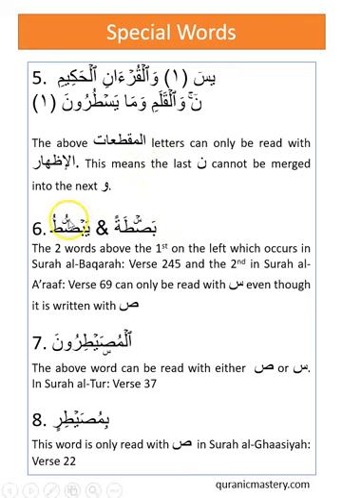Even in my chain of recitation, where you're allowed to recite with sin and sad, sin is preferred. So the sin is still preferred, and of course we will say that it can only ever be read with sin, even though it is read with sad. So this will be read as yabsutu or bastah, not yabsutu and not bastah.